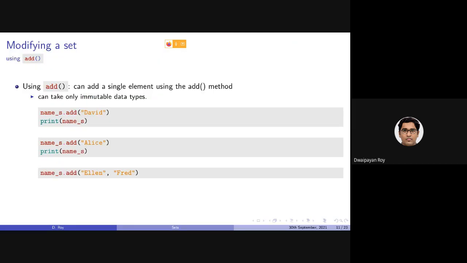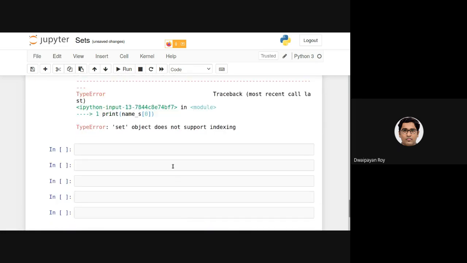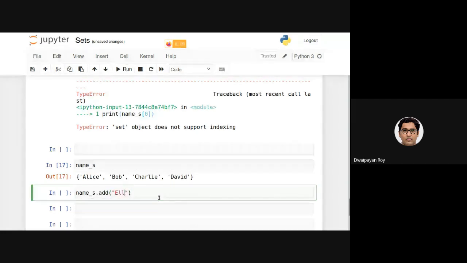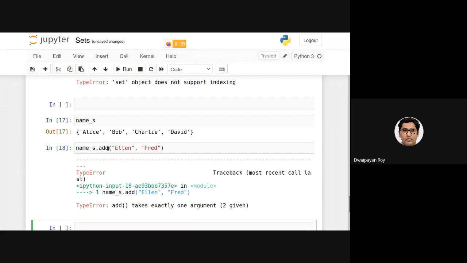Now, what if I want to add multiple elements at the same time? Let's try that. What if I want to add, say, name? So name underscore s was this. What if I want to add, say, Ellen together with Fred? This will provide us with an error. This is a type error saying that this add function considers only one argument, but here I am providing two.